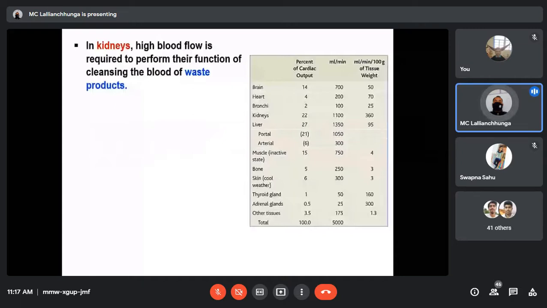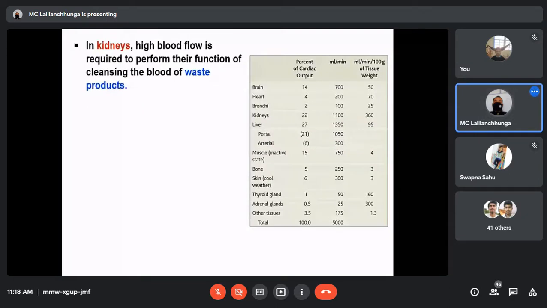Apart from that, the kidney is also receiving a portion of blood which will supply the kidney tissue for their metabolism. So you have to remember, the blood supply to the kidney for filtration is not available for metabolism, and some part of the blood going to the kidneys is important for metabolism of the cells of the kidney.